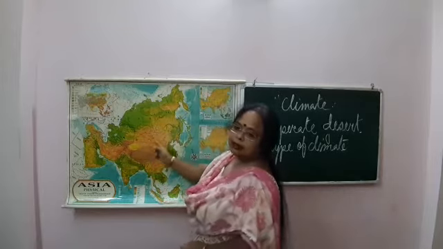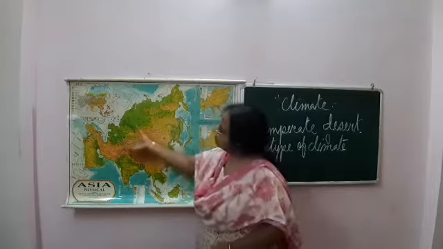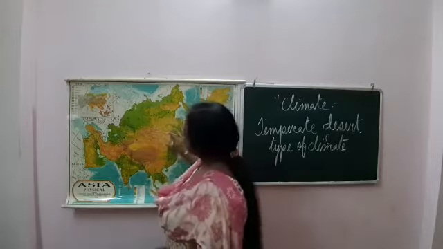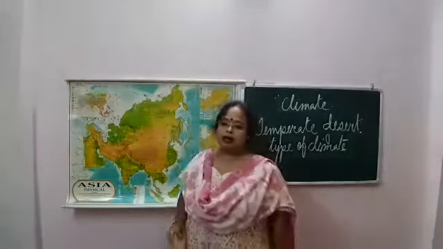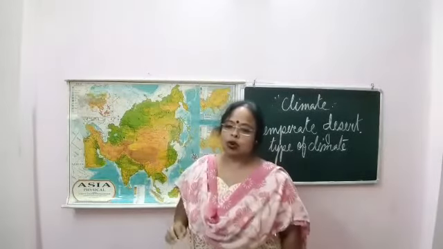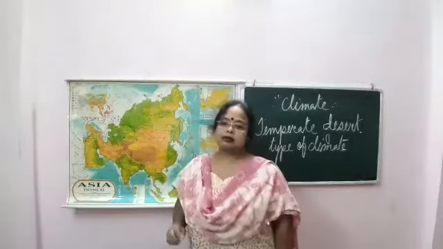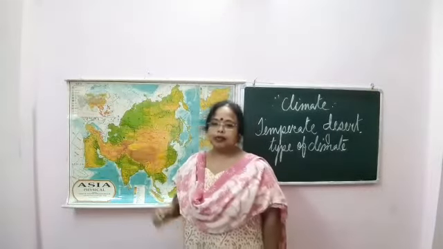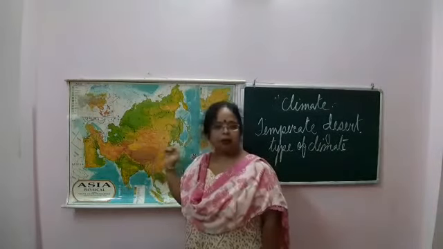Mongolia and then the Gobi Desert, just beside there. This area, Mongolia, Gobi Desert, and the Gobi Desert is also known as Shamo, which means sand desert. Generally, in this area we find the temperate desert.